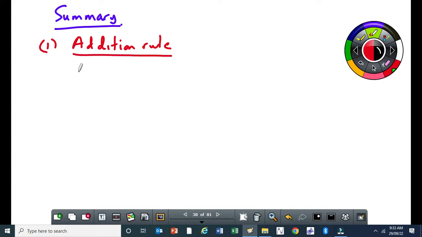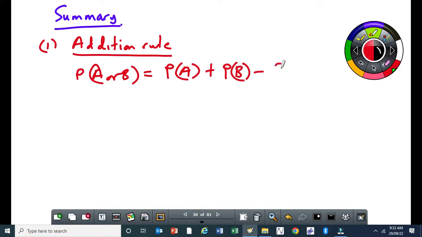The addition rule: probability of A or B is equal to probability of A plus probability of B minus probability of A and B. That's the addition rule. When you come to your maths paper 1 in November, make sure you know this. Don't take a risk of coming and you don't know your addition rule.